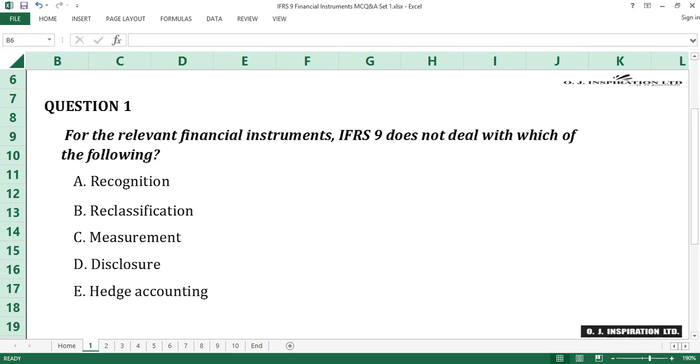For the relevant financial instruments, IFRS 9 does not deal with which of the following? A. Recognition. B. Reclassification. C. Measurement. D. Disclosure. E. Hedge accounting. Time counts.